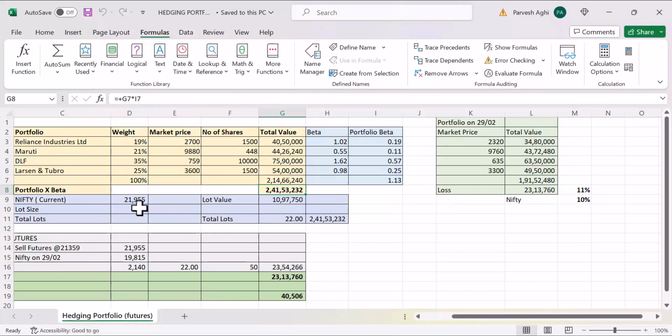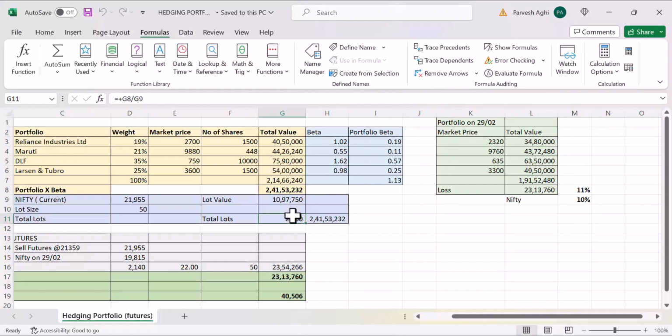Okay. So you have a lot size of 50, and the Nifty value is 21,000 currently. So the value of Nifty per lot is 10,97,000 based on this value, which is basically 50 multiplied by this. Then you arrive at the total lots which you are going to short. So this is basically 2 crore 41 divided by the Nifty value per lot. Okay, fine. So now you have 22